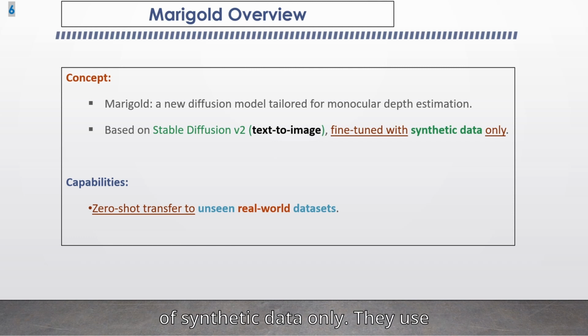They use synthetic data only because real-world data can have missing values, and that will cause issues for the model's training. And also, synthetic data is the cleanest form of depth data. By adapting this powerful diffusion model, we aim to leverage its extensive visual knowledge to improve depth estimation. One of the key strengths of Marigold is its ability to perform zero-shot transfer to unseen real-world datasets.